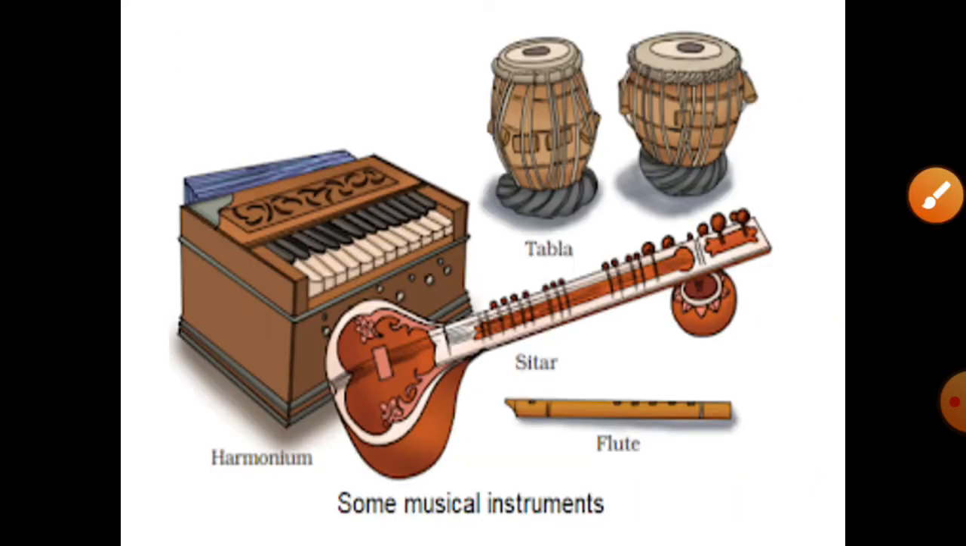There are some musical instruments. We can divide musical instruments into three categories, namely string instruments like the sitar, membrane or percussion instruments like the tabla, and wind instruments like the flute or the bansuri. So musical instruments can be divided into three categories: membrane, string and wind instruments.